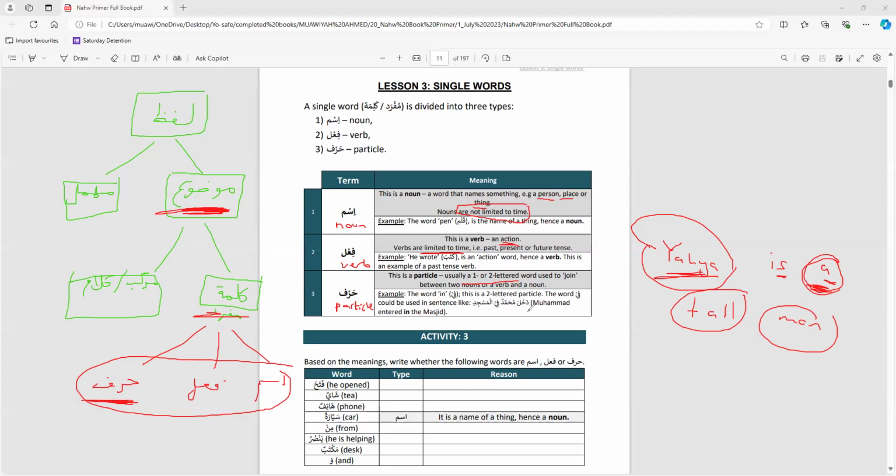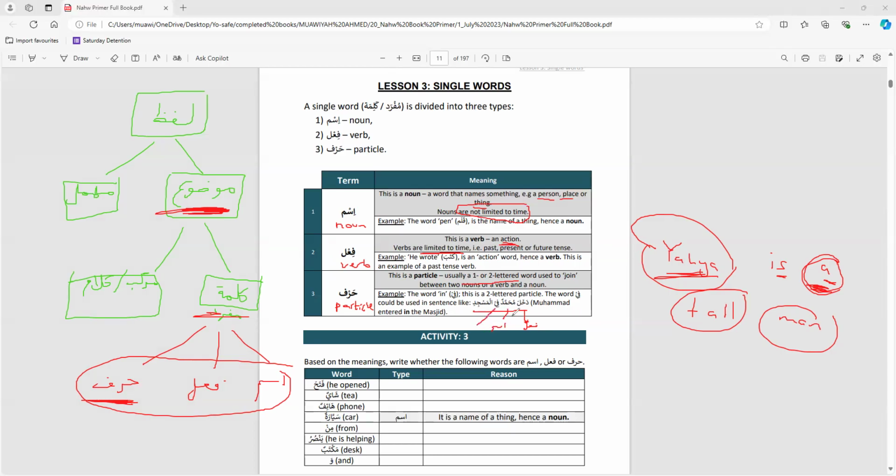So let's just look at one Arabic example, which is here. Dakhala Muhammad. Muhammad entered. Dakhala means entered. So what do you think entered is? Ism, fi'l, or harf? A fi'l, a verb, because it's an action, entered. Muhammad, that's the name of a person. So it's an ism.